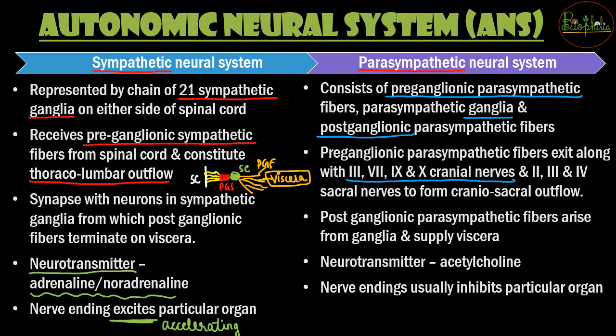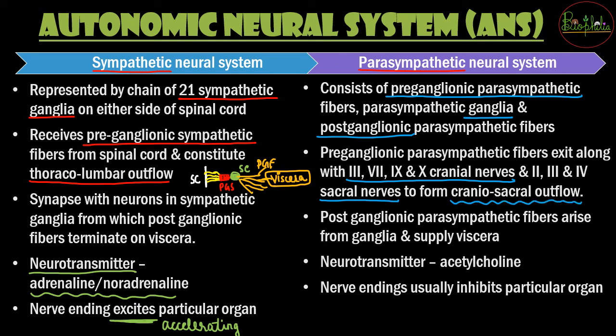We have seen the different names of cranial nerves, so you can relate to that. And also the second, third and fourth sacral nerves, which come under the spinal nerves part. So since cranial and sacral nerves are involved, they combine to form an outflow called the craniosacral outflow.